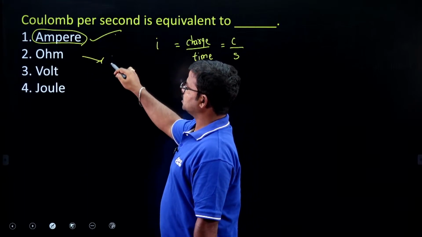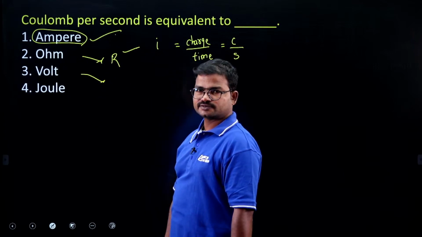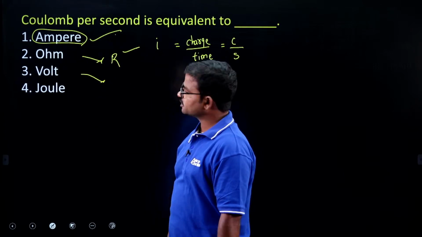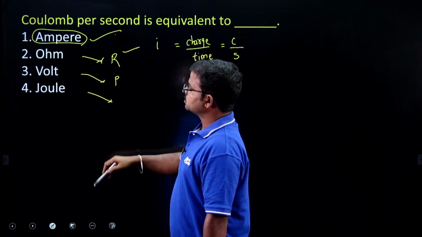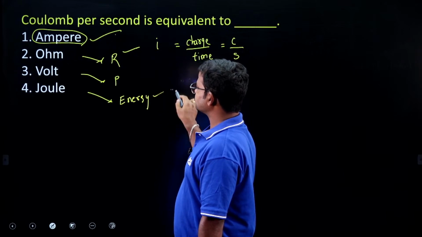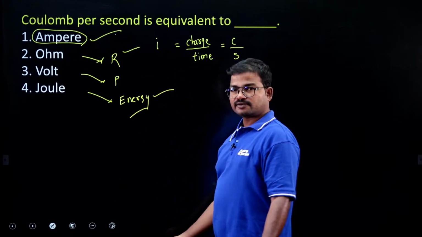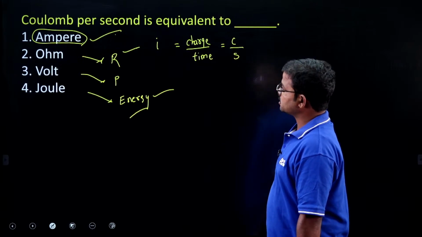Next, ohm is the unit for resistance. Volt is the unit for potential difference. Joule is the unit for energy. Energy, work, whatever it is, we consider almost the same type of terminology.